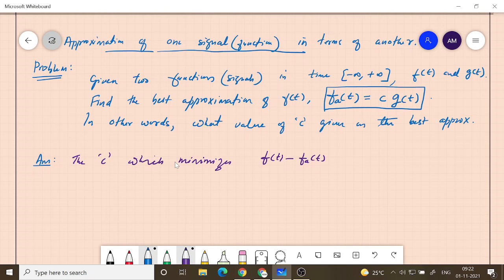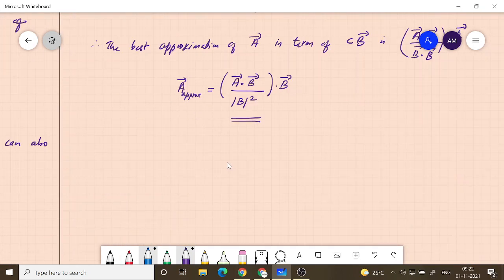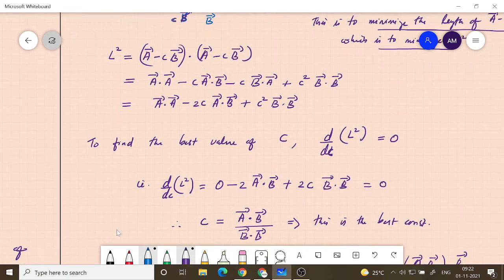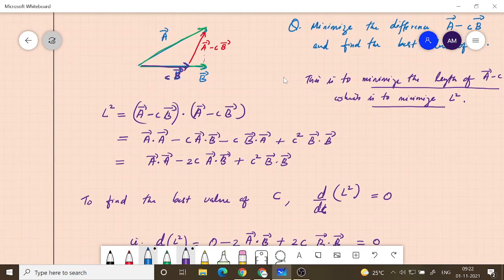Okay, this is what is called the error function. Just like earlier we called the difference between a and cb, a minus cb, the error vector, here we can call it e, the error function.